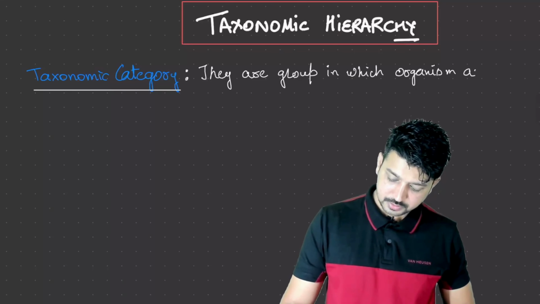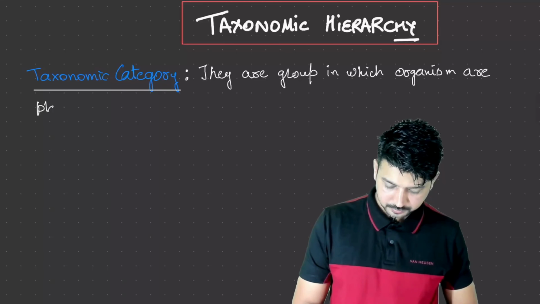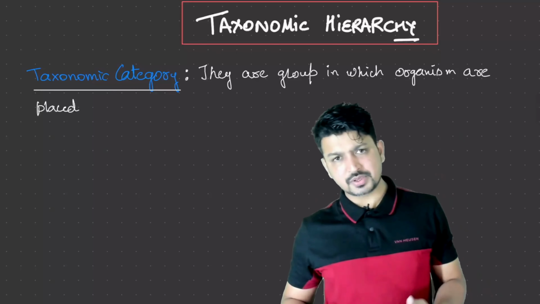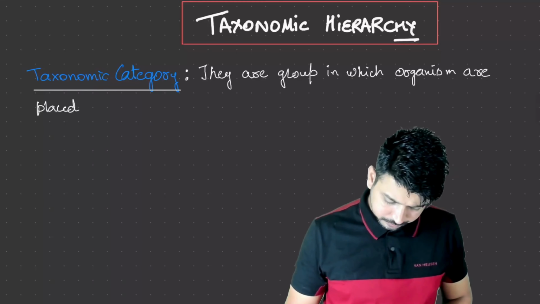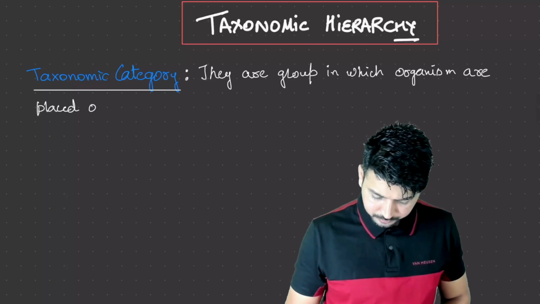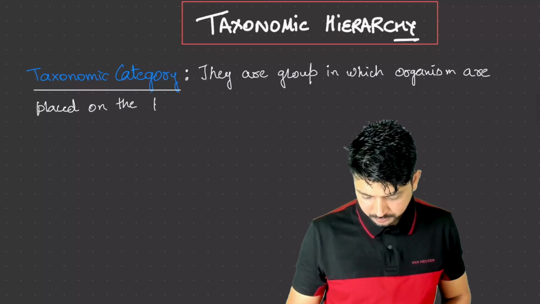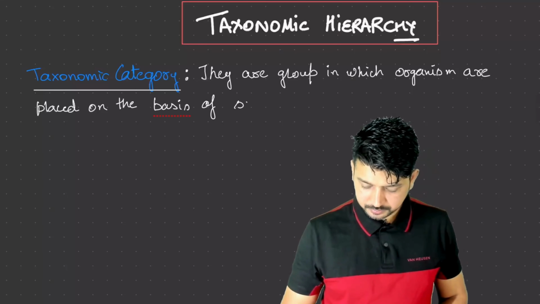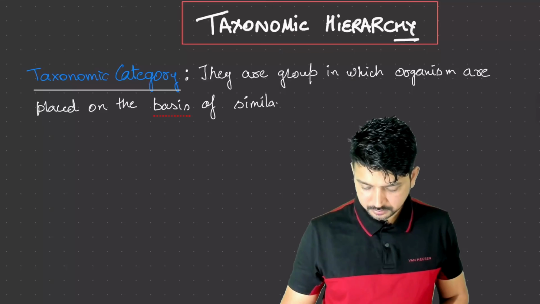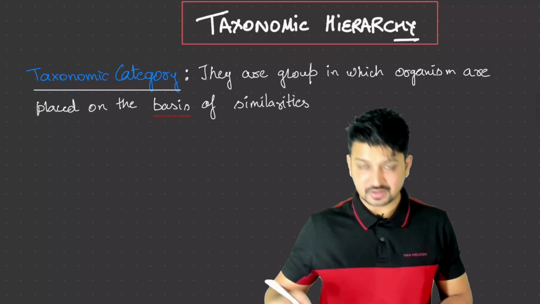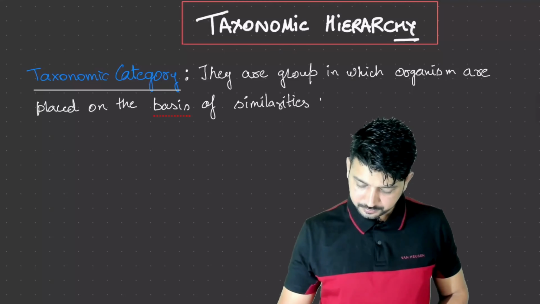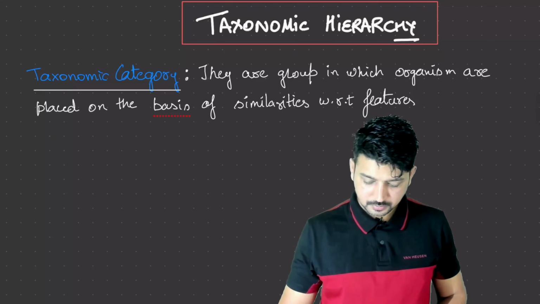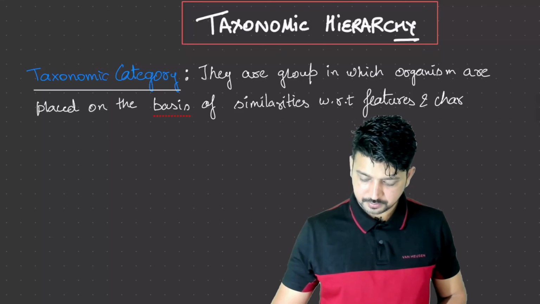They are a group in which organisms are placed on the basis of similarities or dissimilarities, right? On the basis of similarities with respect to the features and characters.